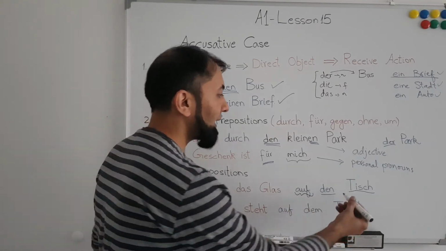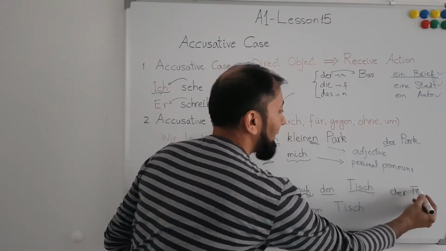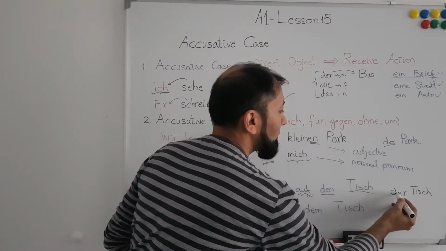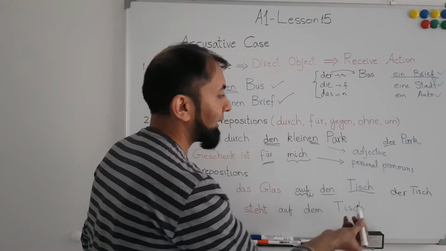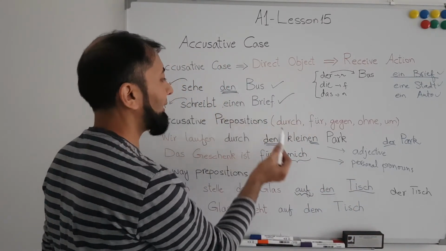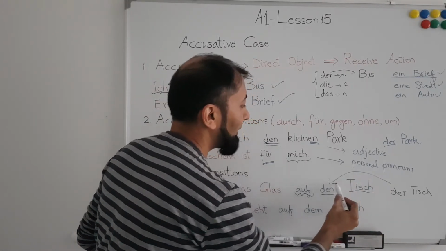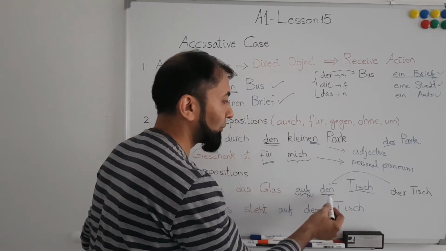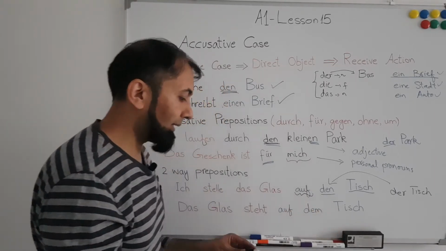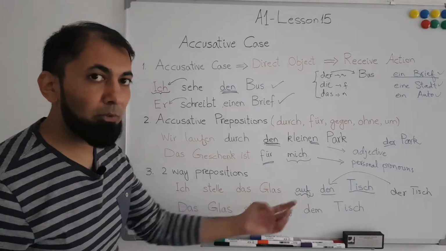And Tisch, we know that der Tisch, the table, is a masculine noun, so it has the article der, and in accusative case der will become den. Therefore we apply this accusative rule on the definite article that comes after the two-way preposition.